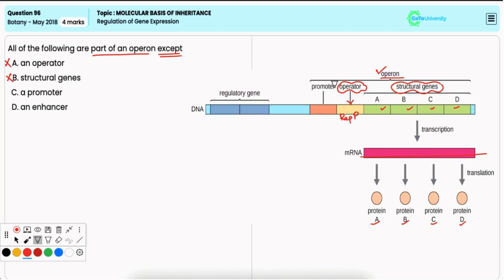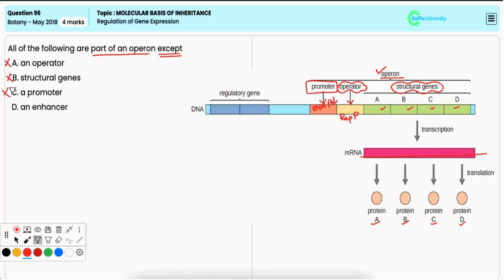Option C, promoter. It is also a very essential part of the operon because the promoter is a region of DNA where RNA polymerase binds to initiate transcription of the operon. Thus, it is incorrect option.